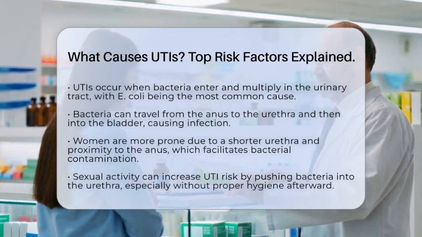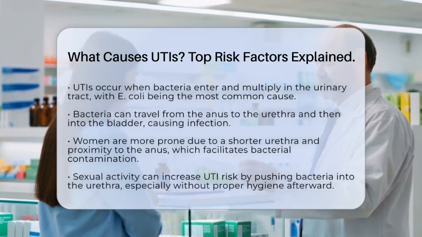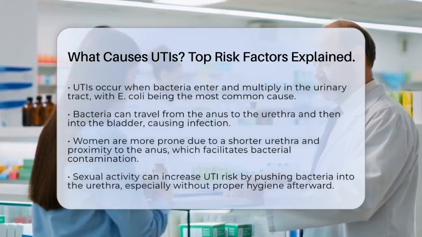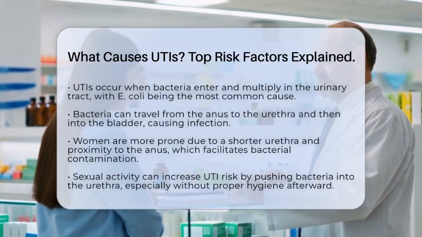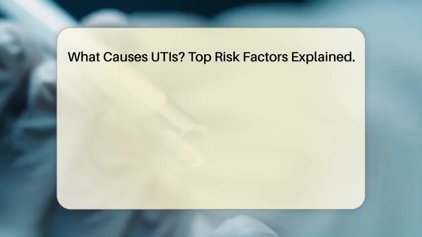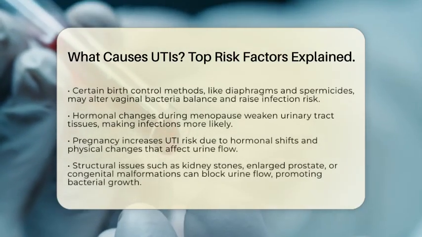Certain factors make some people more prone to these infections. For women, the shorter length of the urethra means bacteria have a shorter distance to travel to reach the bladder. Plus, because the female urethra is close to the anus, bacteria can more easily contaminate the urinary opening.